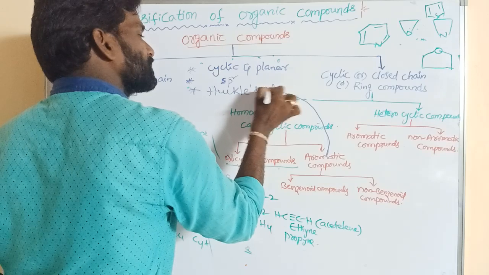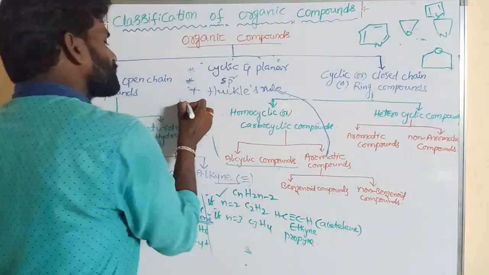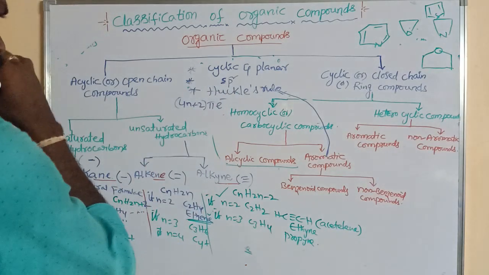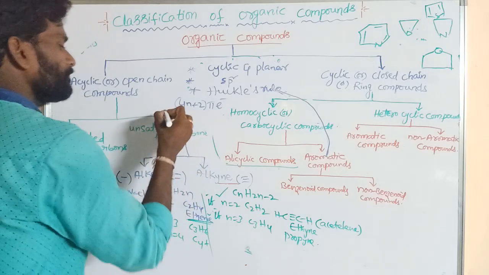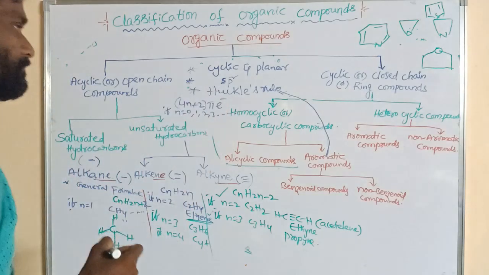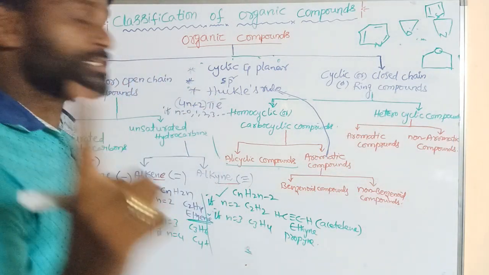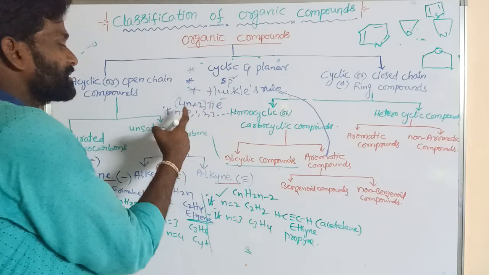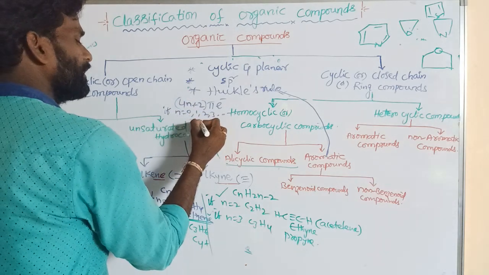Aromatic compounds must obey Huckel's rule. 4n plus 2 pi electrons is said to be Huckel's rule, where n is equal to 0, 1, 2, 3, and so on.